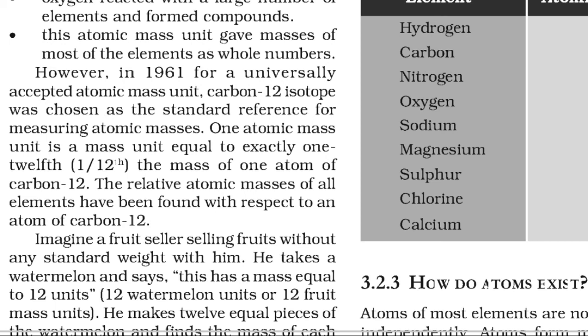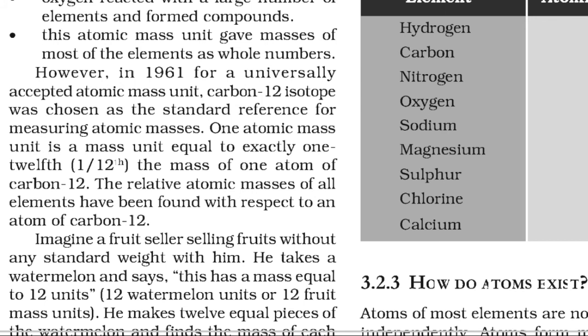However, in 1961, for a universally accepted atomic mass unit, the carbon-12 isotope was chosen as the standard reference for measuring atomic masses. 1/12 of the mass of an atom of carbon is equal to 1 atomic mass unit.